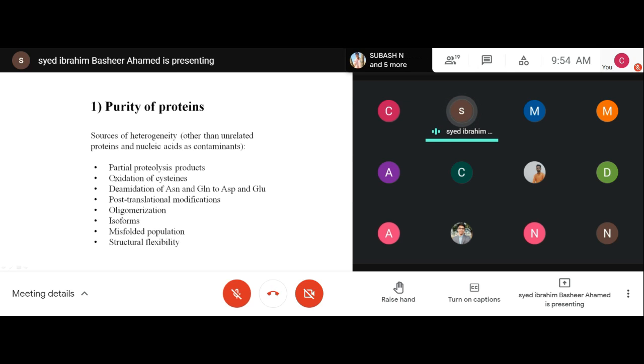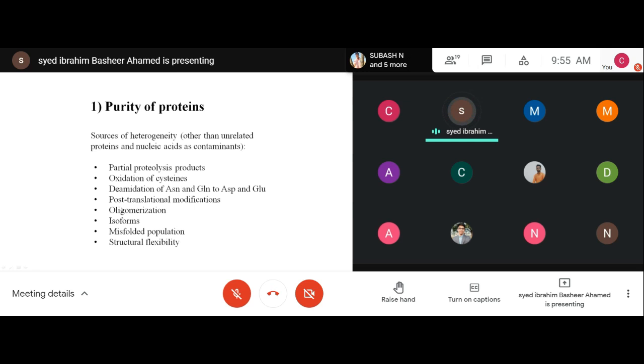Then you have to avoid the oxidation of cysteine residues. Then you have to be careful about asparagine or glutamine, glutamate, and aspartic acid, because these amino acids tend to undergo amidation. And then post-translational modification. All right, and then it is possible to become an oligomer.